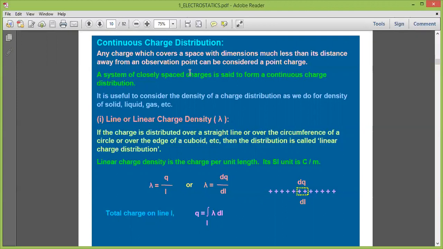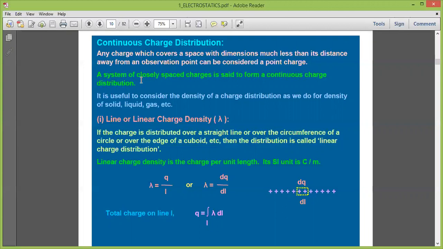A system of closely spaced charges is said to form a continuous charge distribution. That is, if we have a system with closely spaced point charges, then we say the system is a continuous charge distribution.